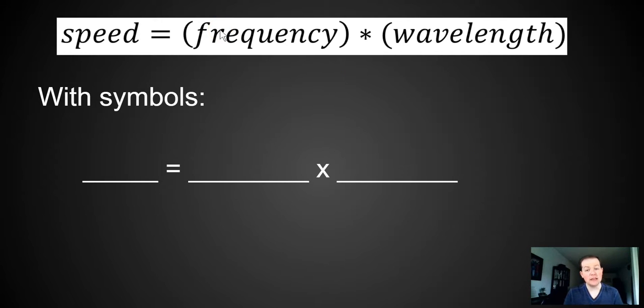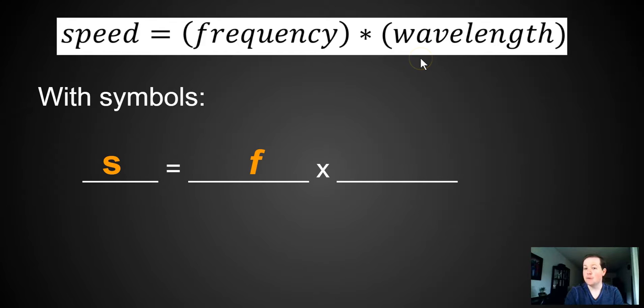Okay, there is an equation. We can calculate the speed of a wave. The speed of any wave is the frequency multiplied by the wavelength. So here it is in words. Speed equals frequency multiplied by wavelength. Do you remember what the symbol for speed was? It was S. S for speed. What's the symbol for frequency? Ooh, F.